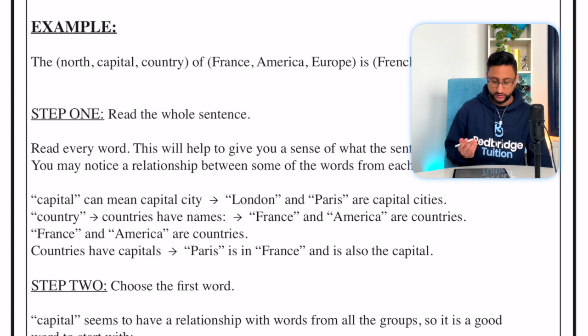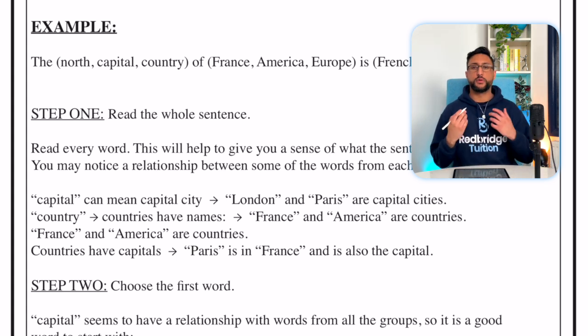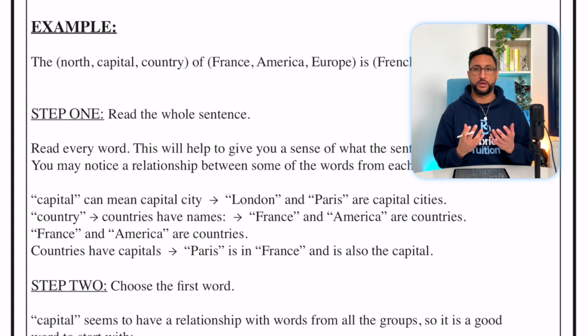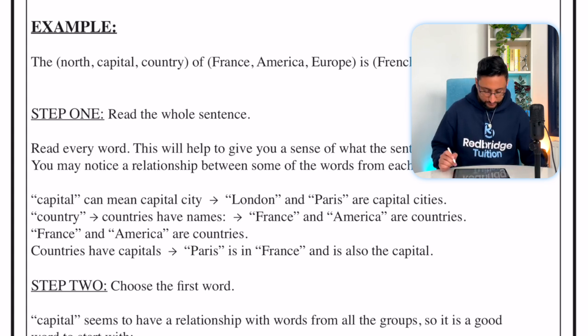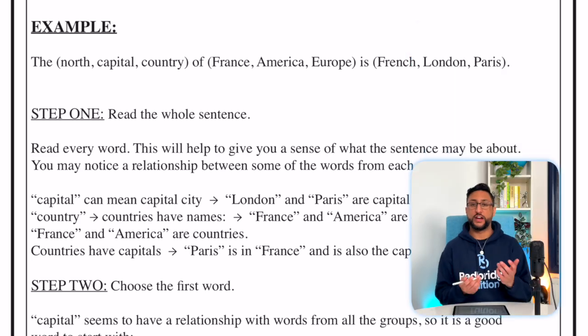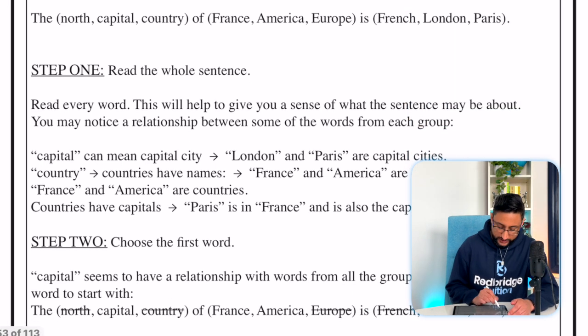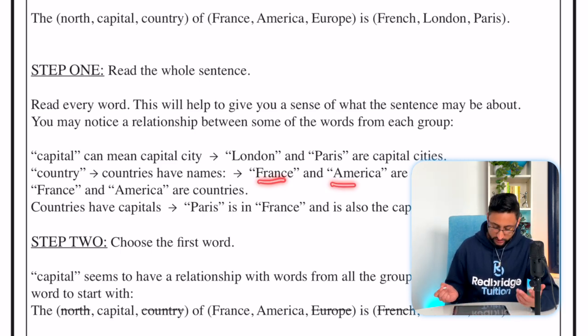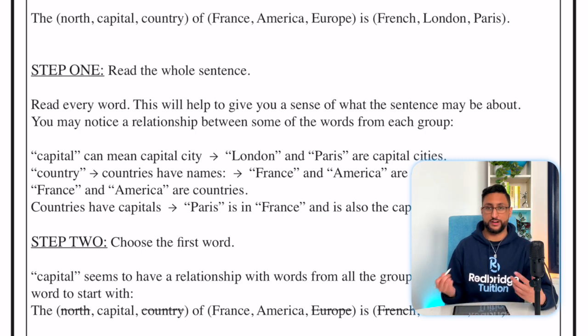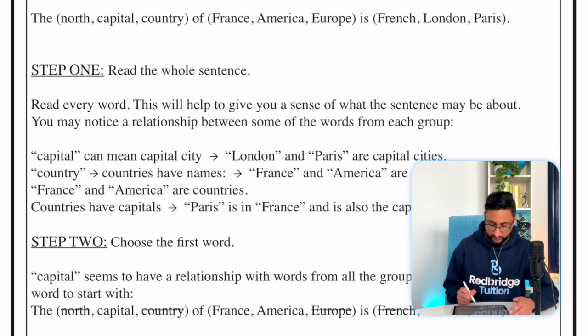You read every word like we've just done, and that will give you some sort of idea about what the topic of the sentence is about, like what they're trying to say. So we know it's something to do with countries and capital cities, and we're going to see how they relate to each other. In the first one, we've got capital. Now, capital can mean a capital city, like London and Paris. Countries can have names. So France, America, these are countries. And countries also have capitals. That's how they relate to each other. So we've got Paris is in France. So step 1 is to read the whole thing.